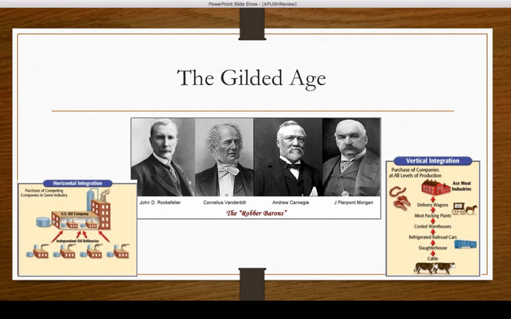Now compare that with vertical integration and Andrew Carnegie. Andrew Carnegie had owned every single level of production with regards to steel, from production to delivery. He owned every single step. So that's called vertical integration. Make sure you know the difference between all of those.